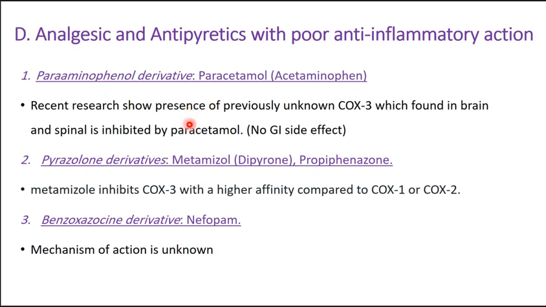The last one is analgesics and antipyretics with poor anti-inflammatory action. We have paracetamol. Recent research has shown that what was previously known as COX-3, found in the brain and spinal cord, is inhibited by paracetamol. Okay, and it has no GI side effects. Metamizole inhibits COX-3 with high affinity compared to COX-1 and COX-2. Benzoxazocine derivative, that is nefopam. The mechanism of action is unknown. Thank you.